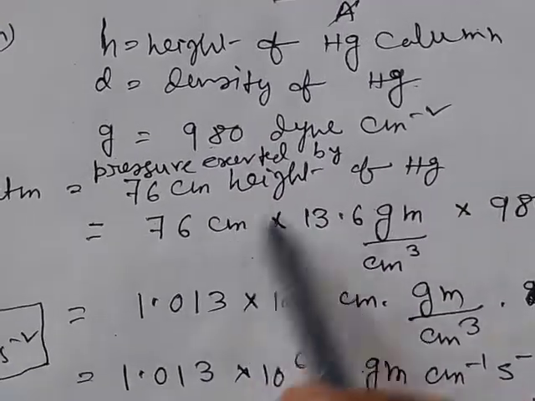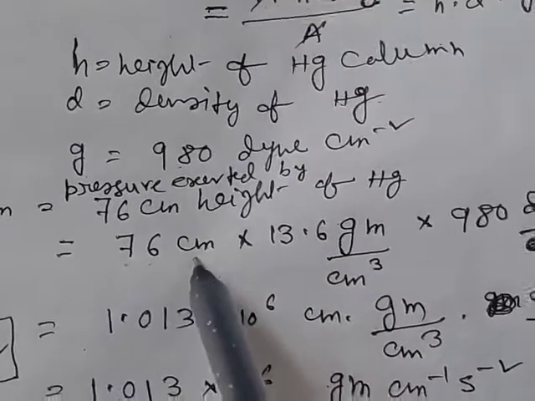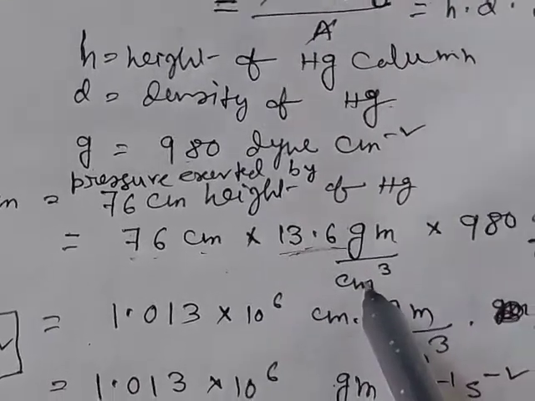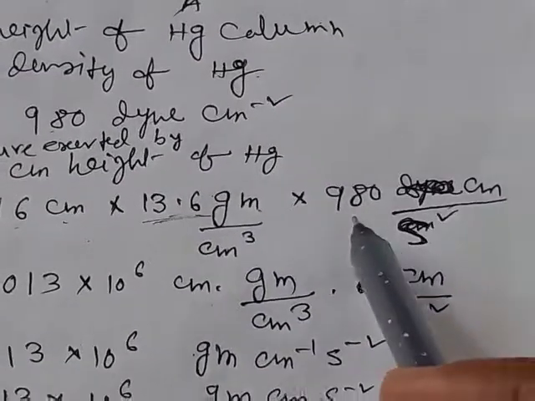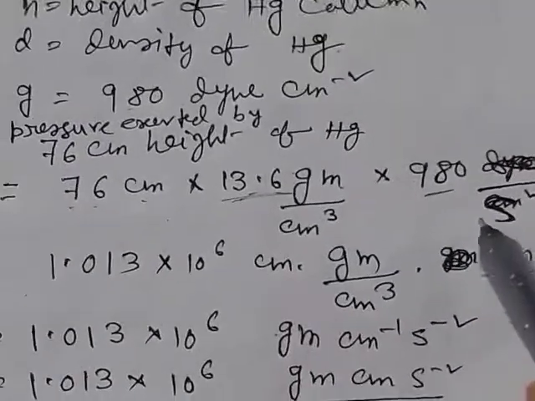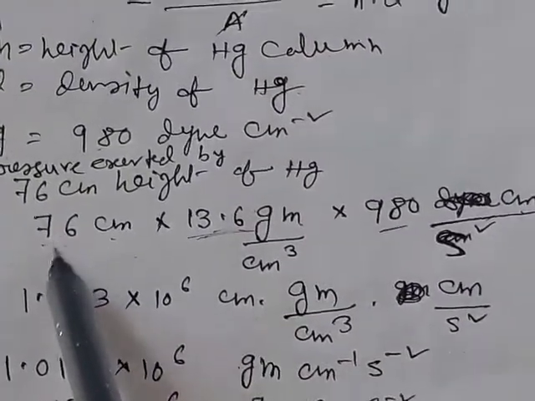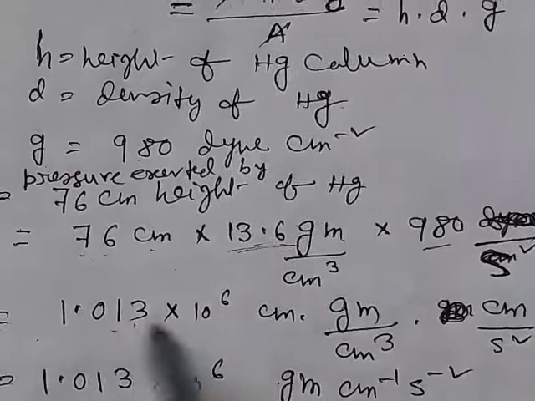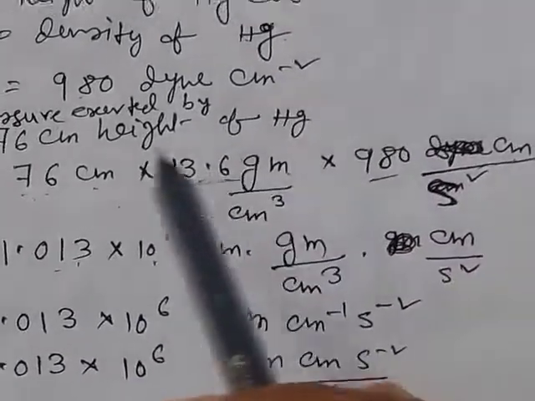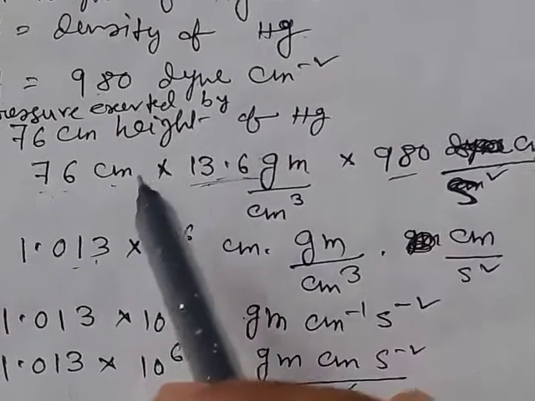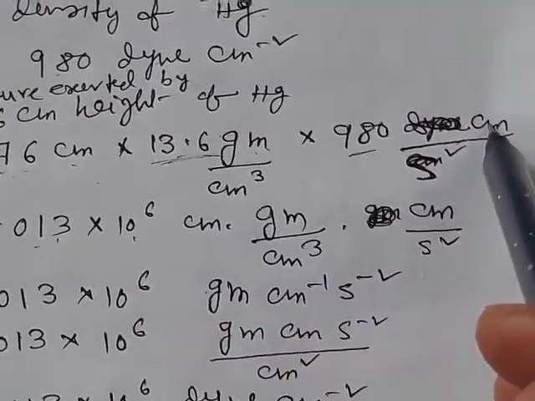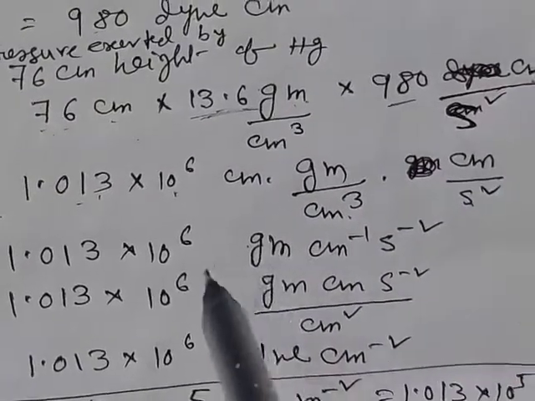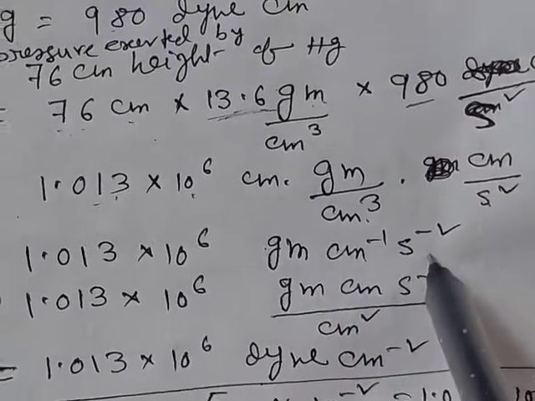Now we put the values. Here h is equal to 76 centimeter. Density of mercury is 13.6 gram per centimeter cube, and value of g is 980 centimeter per second square. Now if we solve this multiplication, the product will be 1.013 into 10 to the power 6. Now notice the unit: here centimeter, here gram, centimeter divided by, in denominator there is centimeter cube and second square, then we get gram per centimeter per second square.